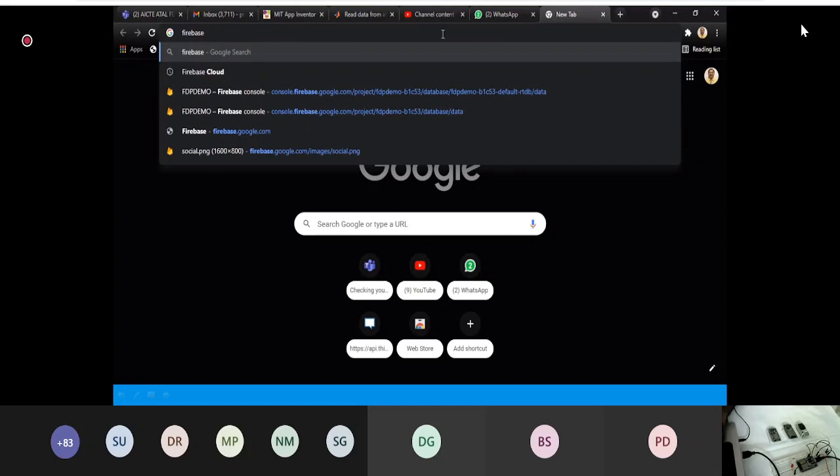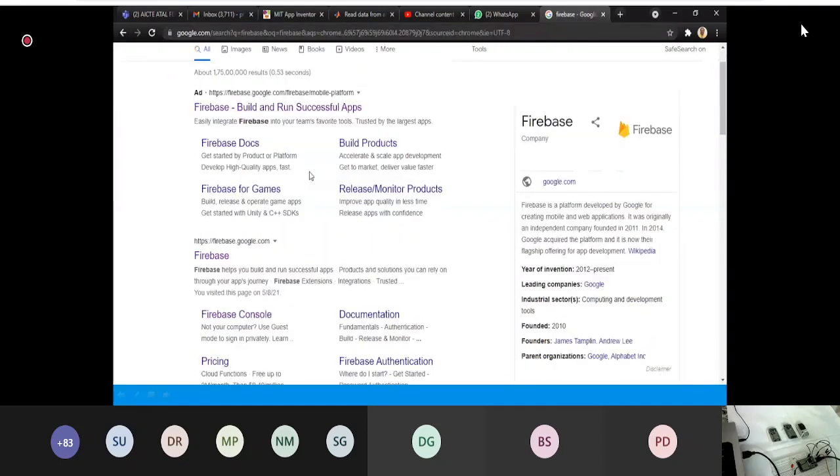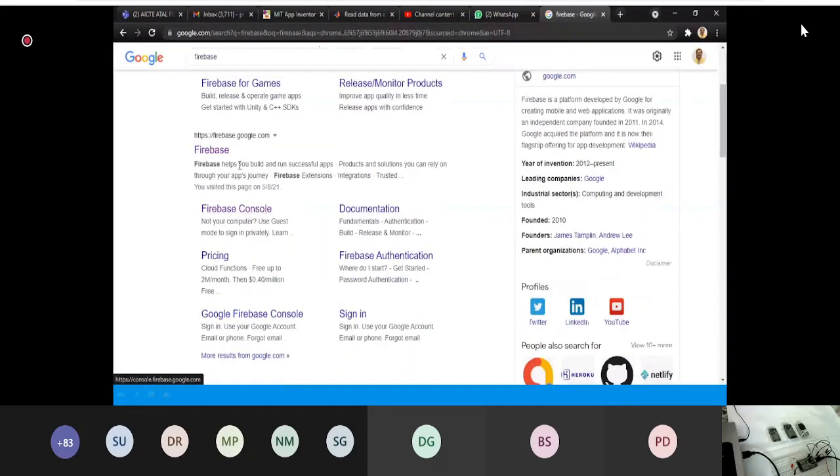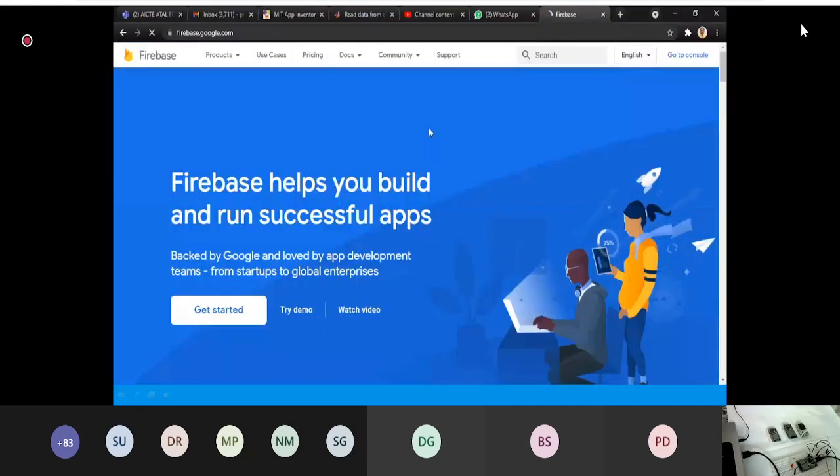We don't need any login. But if you do not have a Google login on your Chrome, then you have to log in to Firebase also. So I have just clicked Firebase here, going to firebase.google.com. It is also one of the services of Google, just like we have Gmail, Drive, and Photos.